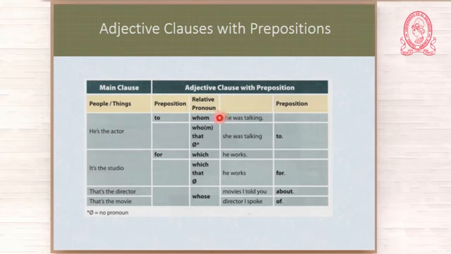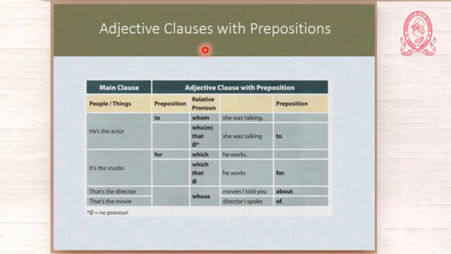But it is also possible to have the preposition at the end, and the meaning is exactly the same. So you may say, whom she was talking to. He's the actor that she was talking to. Or you can omit the relative pronoun and then you say, he's the actor she was talking to.